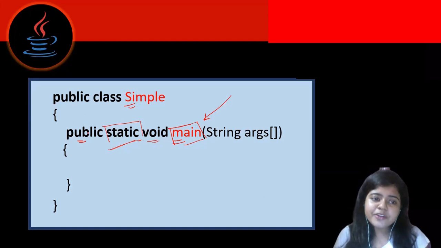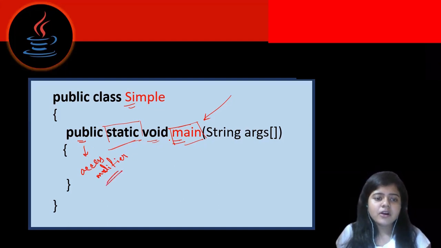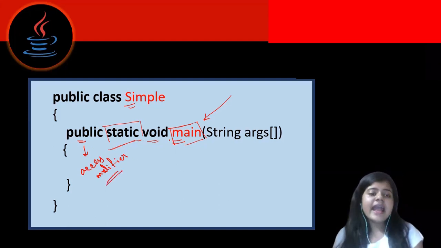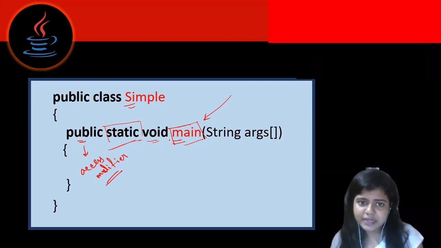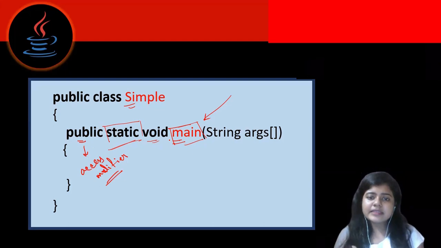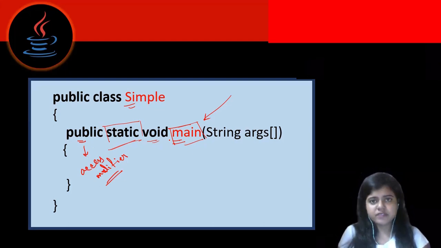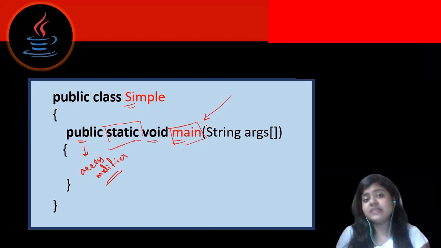Now let's come to the public keyword. Public is actually an access modifier. What I mean by access modifier is that it controls the visibility, meaning this method can be accessible outside of this class. But if I mention this as private or something else, this method won't be accessible outside of this class.